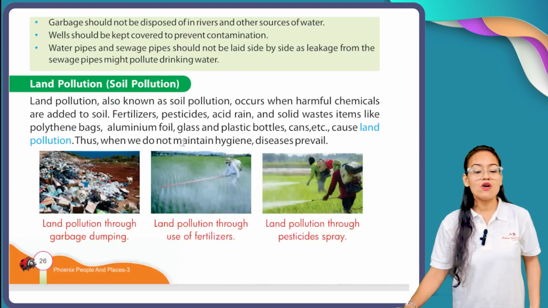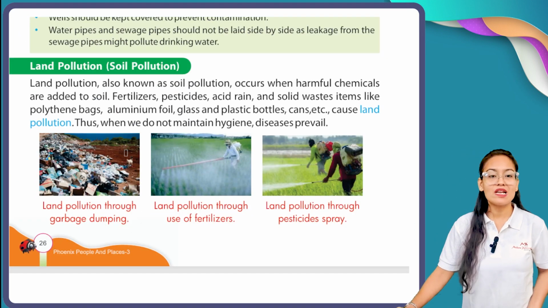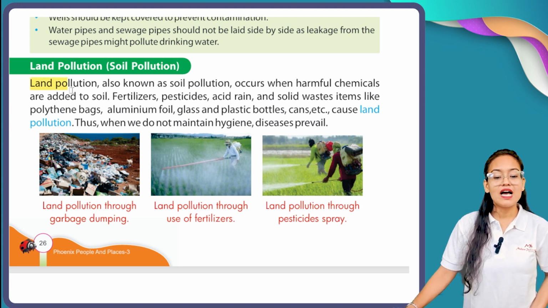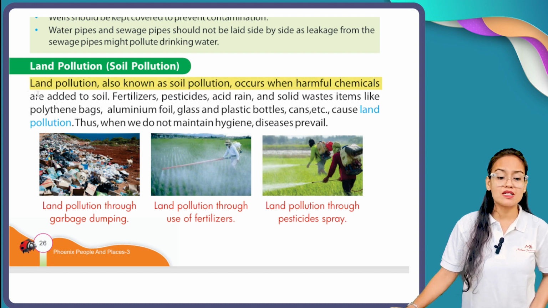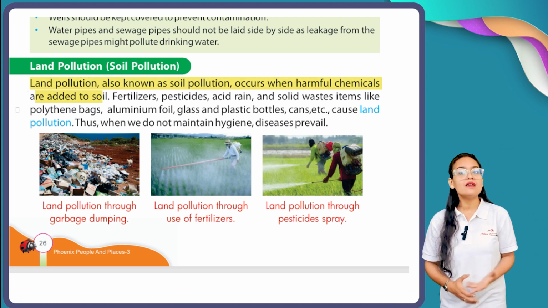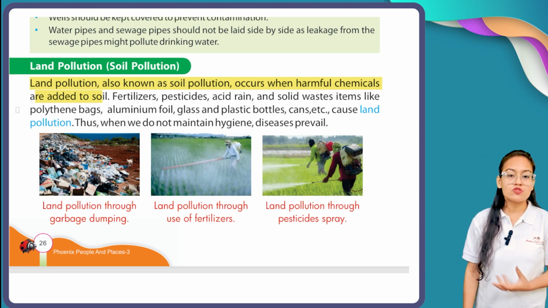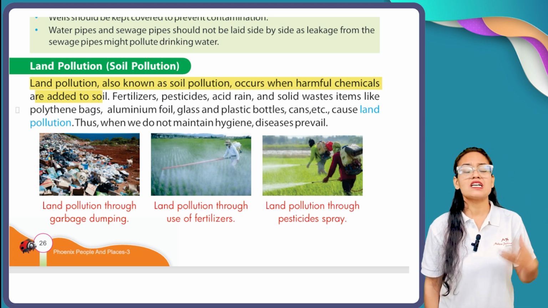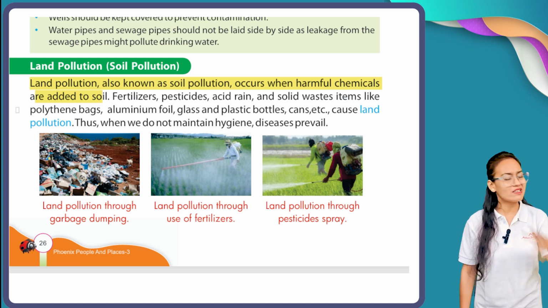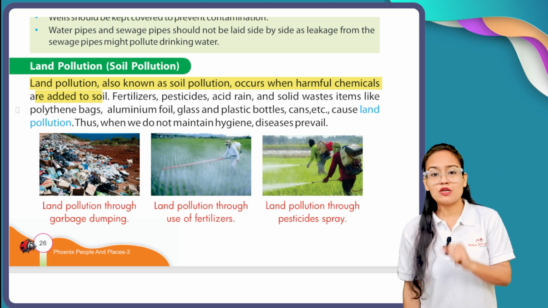Now the third type of pollution is land pollution, or soil pollution. What is the meaning of land pollution? Land pollution, also known as soil pollution, occurs when harmful chemicals are added to soil. See, air pollution happens when flames or ashes come from the chimneys of factories, when we burn coal, etc.